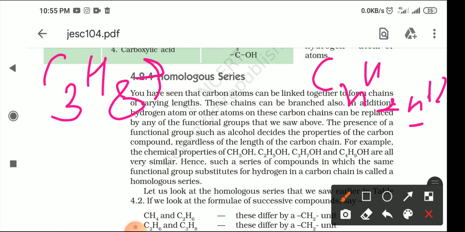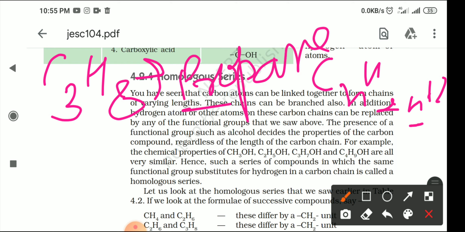What will be the name of this compound? C3, 3 carbon atoms, we use prop. Because this is the alkane family, we use the suffix ane. So the name of this compound is propane. Same, if the compound has C4, then we say butane. If 5, we say pentane, then hexane, heptane, octane, nonane, decane. Hope this is clear to you.